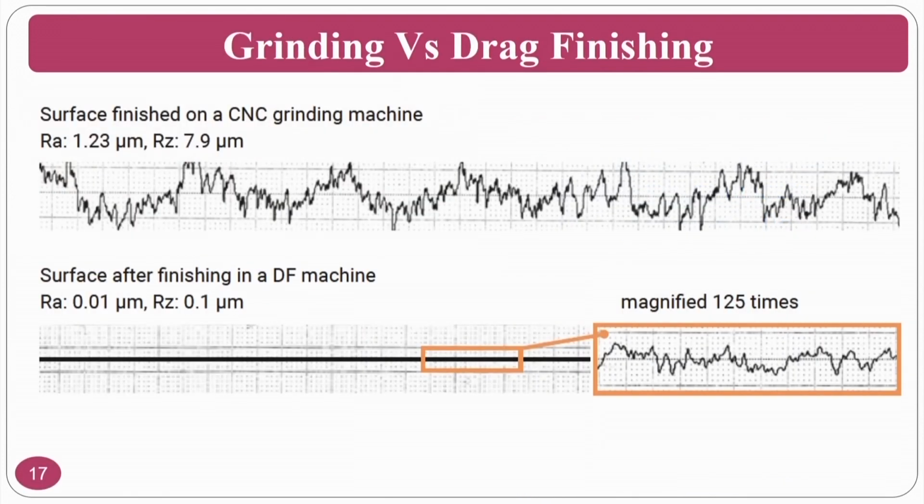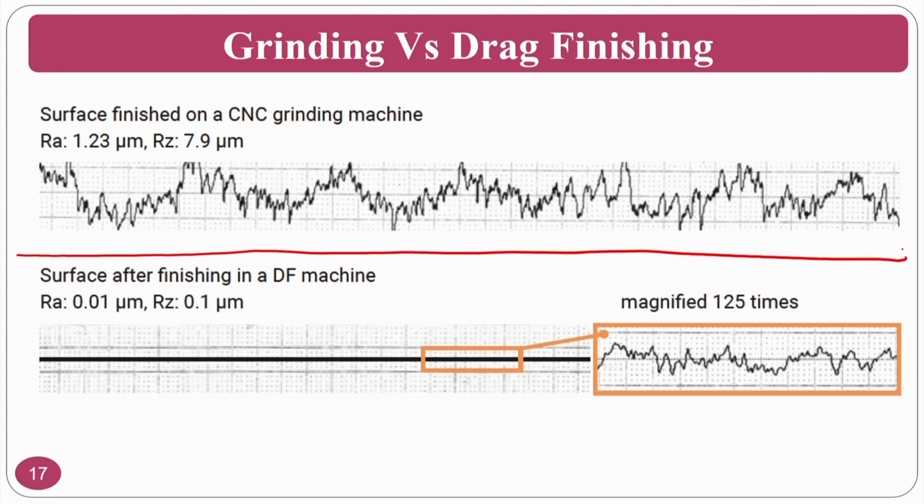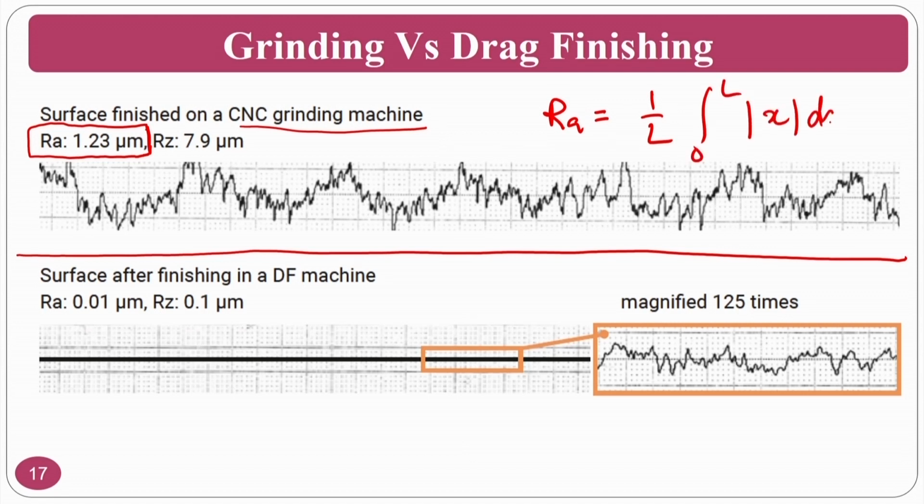If you see the surface roughness in the grinding process, this is the CNC grinding process, the average roughness value Ra is approximately 1.23 microns and Rz is 7.9 microns. Ra is 1 by L integral from 0 to L. Okay.